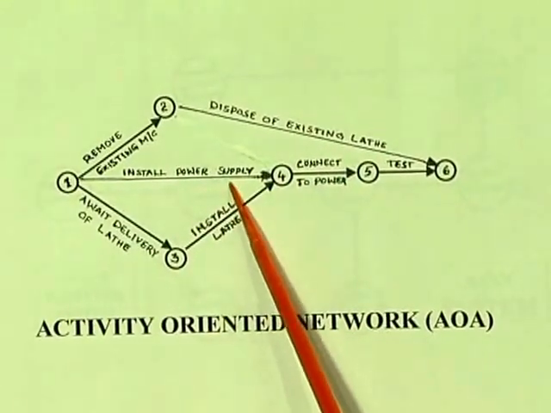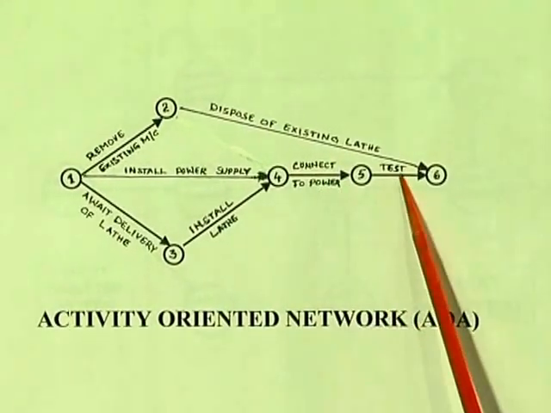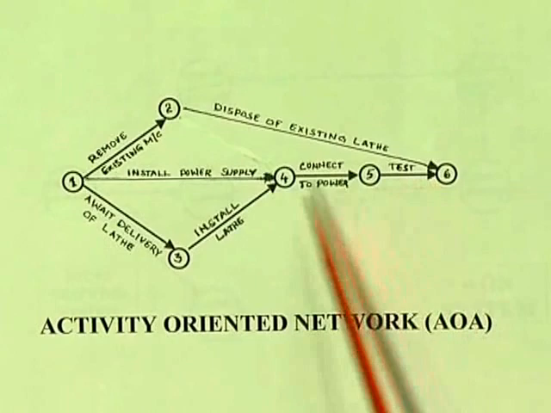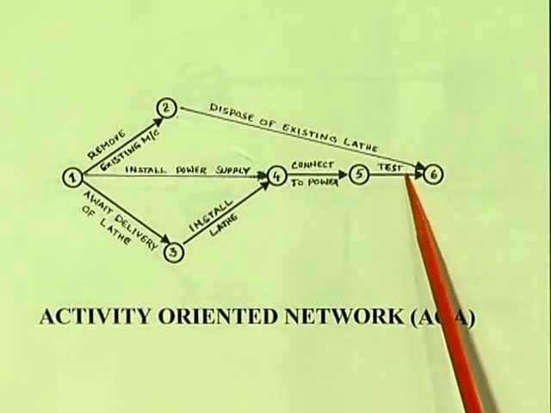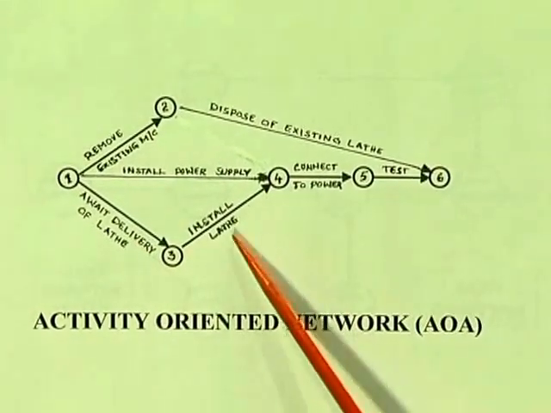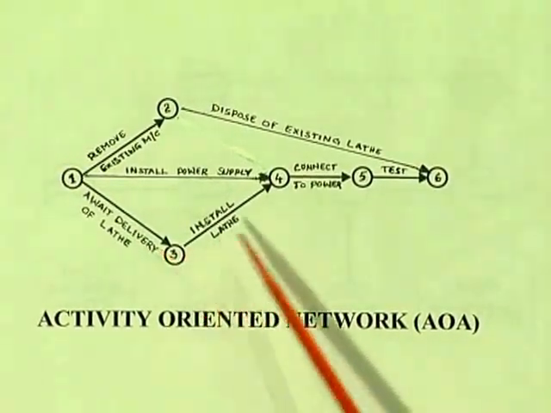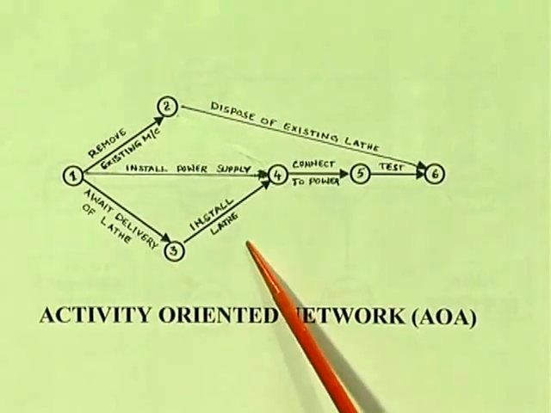After installing the power supply, we connect to power, then test it. And coming to await delivery of lathe and install the lathe, when the lathe has come we have to go for installing. So, this is called a network diagram.